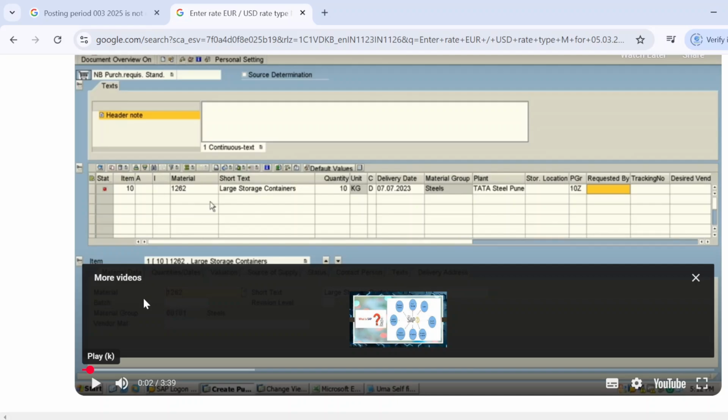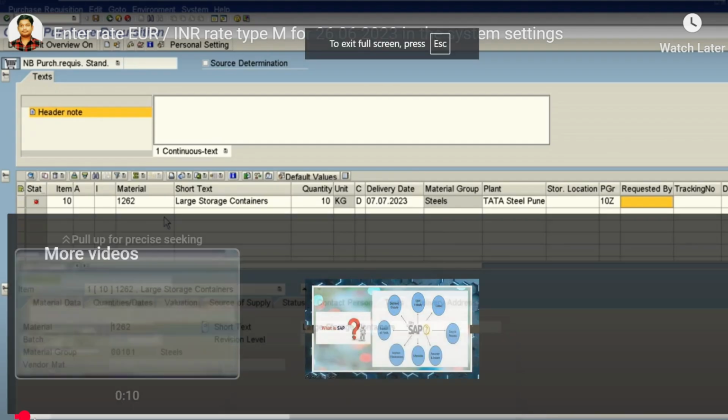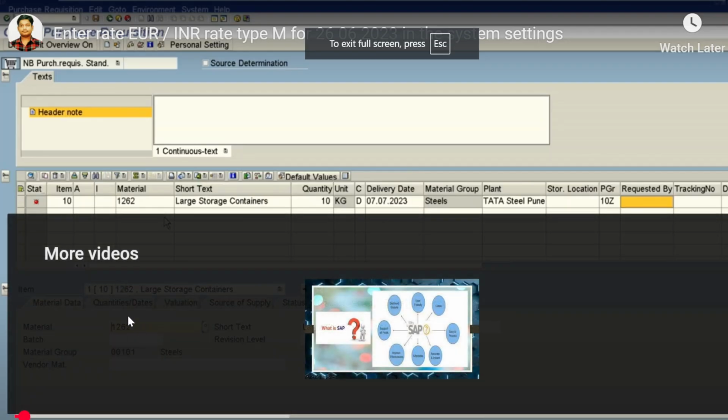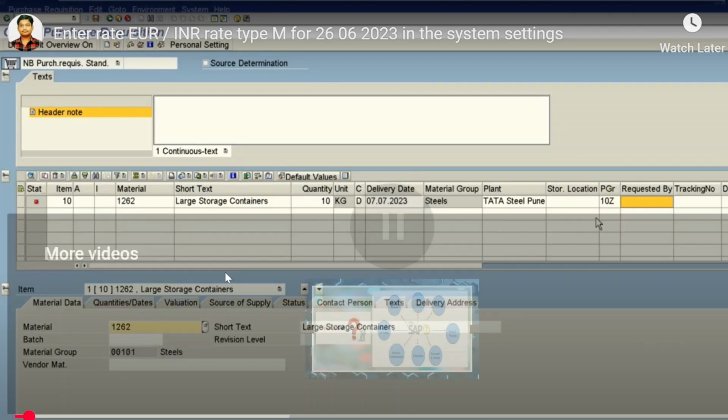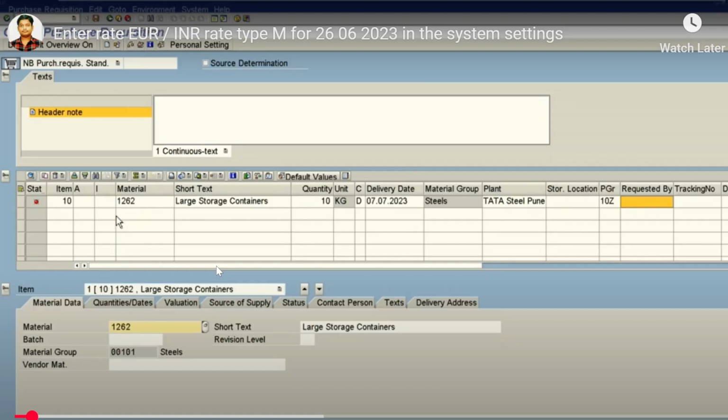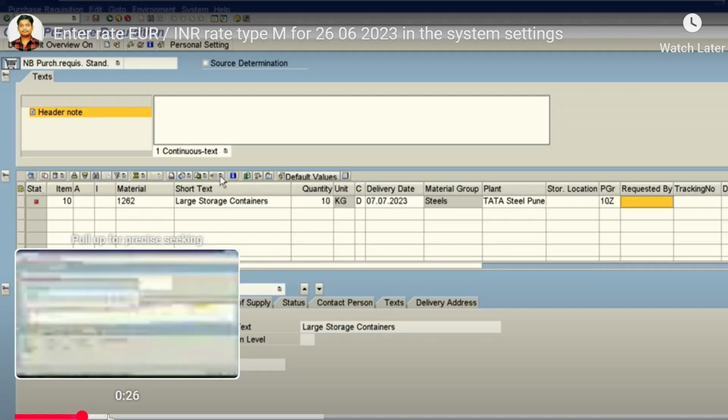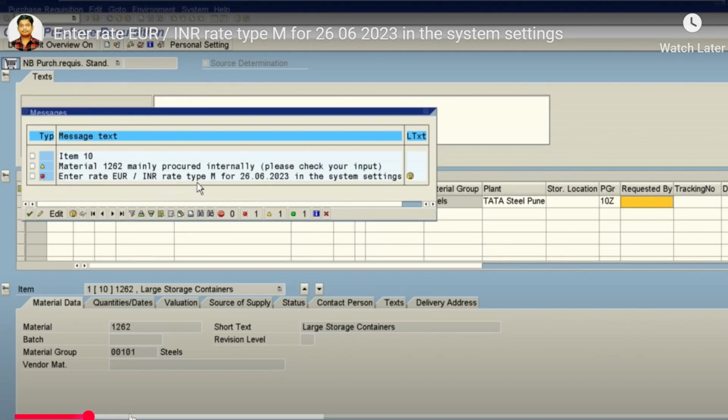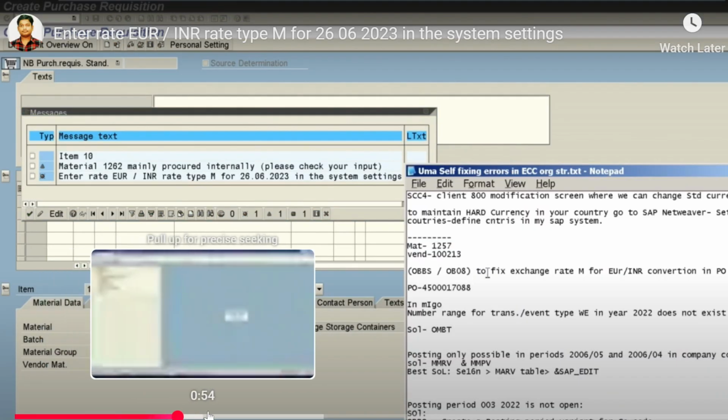But if an MM side ticket comes, you can resolve it like that. I'm putting in all the things, like the material and the quantity.